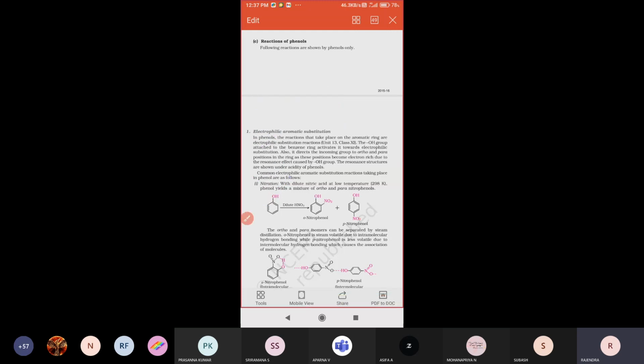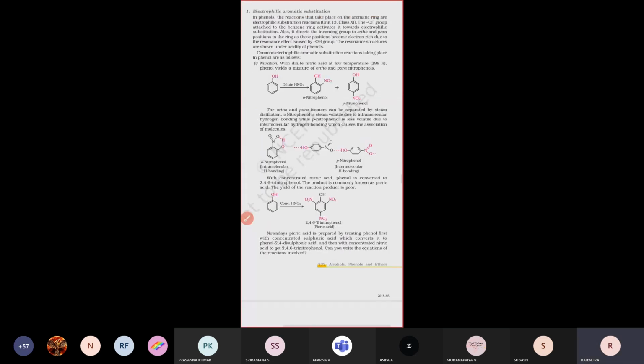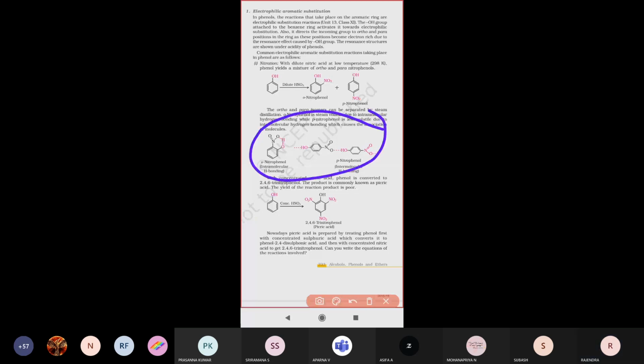Next one, see there. This orthonitrophenol, what happens is that generally it participates in intramolecular hydrogen bonding. Intra means what, and inter means what? The difference, just listen once. Intra stands for within the same molecule. When the hydrogen bonding takes place within the same molecule, that is called intramolecular hydrogen bonding.